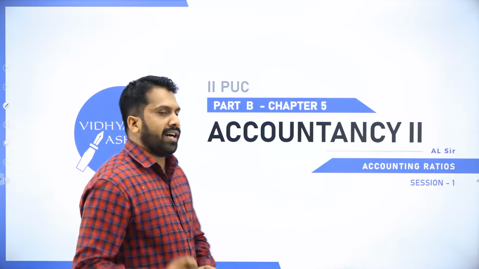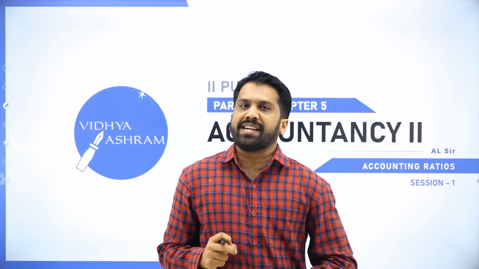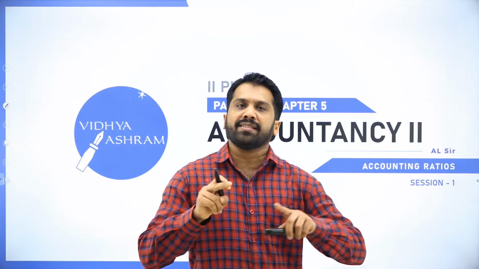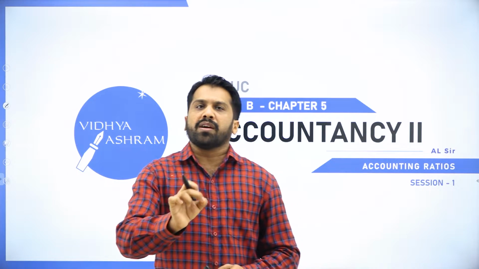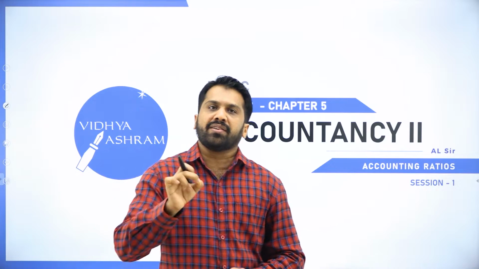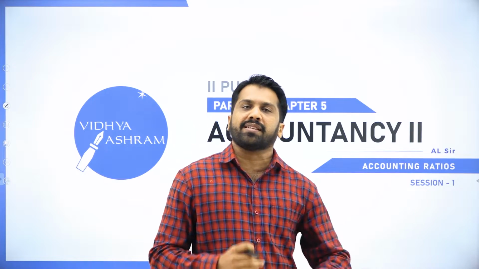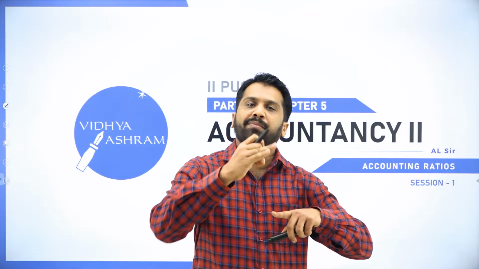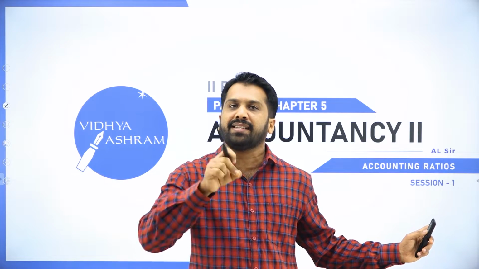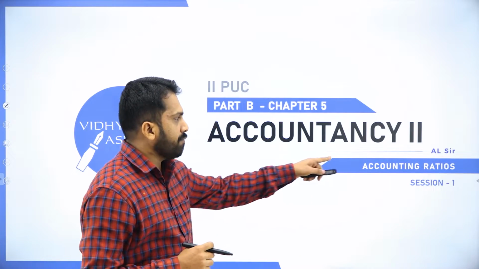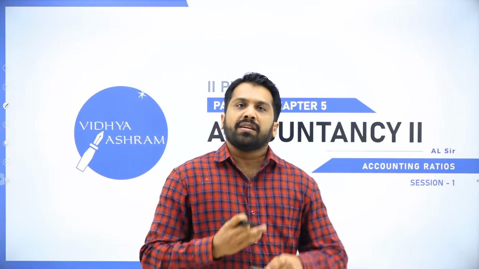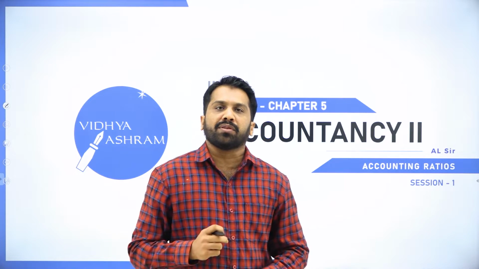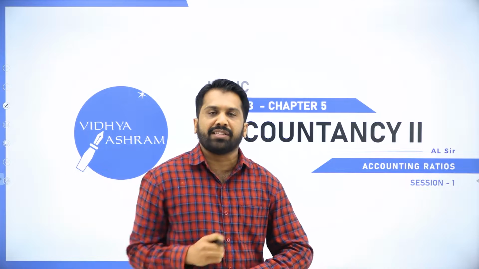My subject is accountancy. In accountancy, I have taken the topic called accounting ratios. It is one of the interesting topics in your accountancy, and it comes under Part B, your second book of accountancy, in chapter number 5. In today's session, we'll discuss what accounting ratios are.